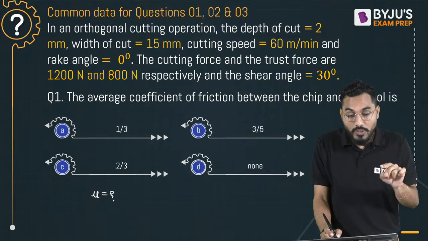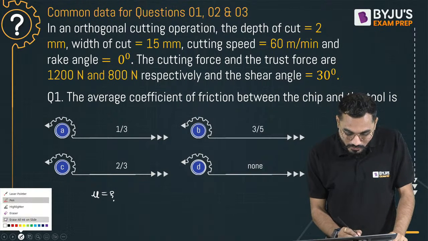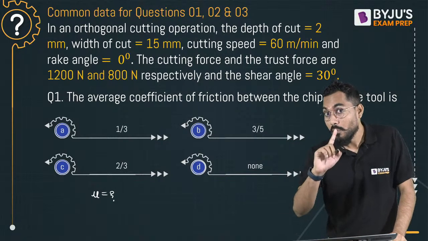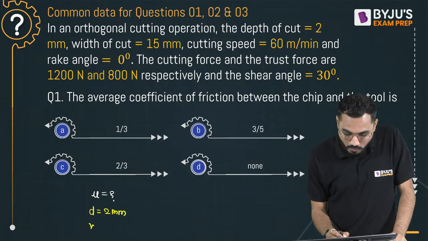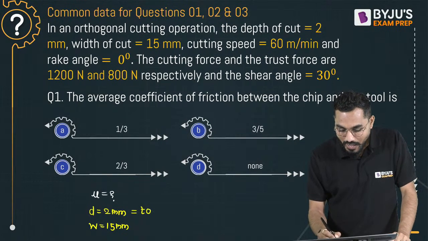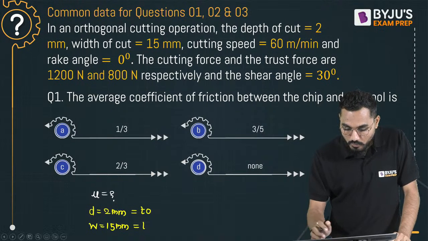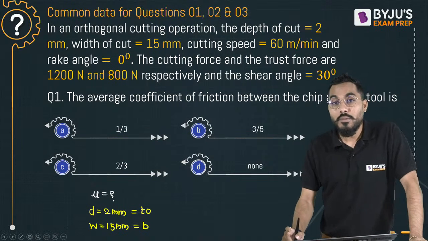We know that when the depth of cut and width of cut are given, two values are given. Depth of cut and what? Width of cut. So depth of cut is exactly equal to 2 millimeter and width of cut w is exactly equal to 15 millimeter. Can I say that in that case, depth of cut will become the uncut chip thickness, that is t0, and width of cut will become the width of the chip, which will be represented by b.